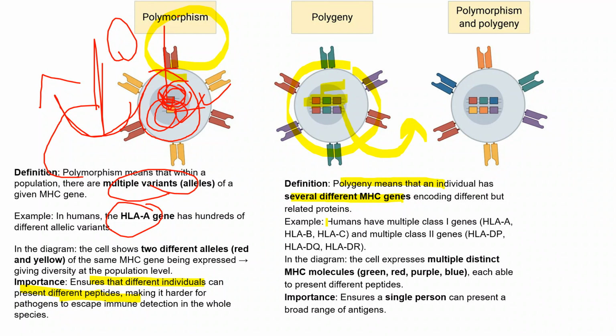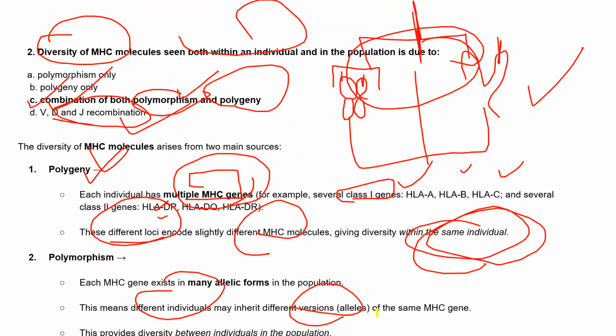For example, humans have multiple class 1 genes, A, B, C, as discussed in the previous slide, and multiple class 2 genes, DP, DQ, DR. These different forms present different peptides, so even a single person can present a broad range of antigens. So polymorphism and polygeny are what help in creating the diversity.